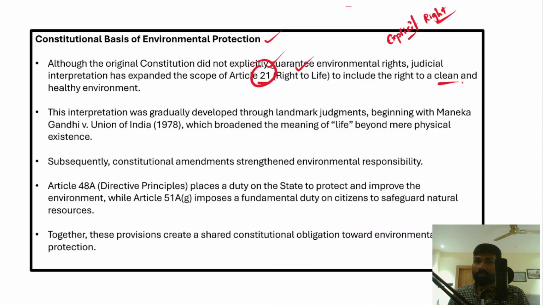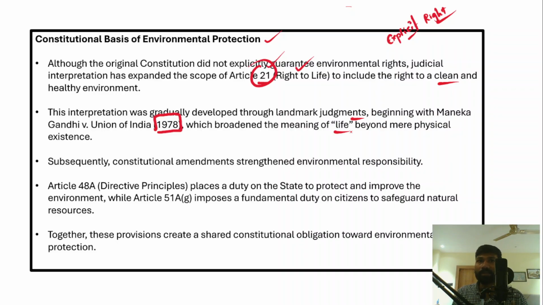This interpretation of the Supreme Court about this particular right has been developed through landmark judgments of the Supreme Court. And it began with the Maneka Gandhi versus Union of India judgment, 1978. In this Maneka Gandhi judgment, the Supreme Court broadened the meaning of life. Life actually means not just living a life, a mechanical life.